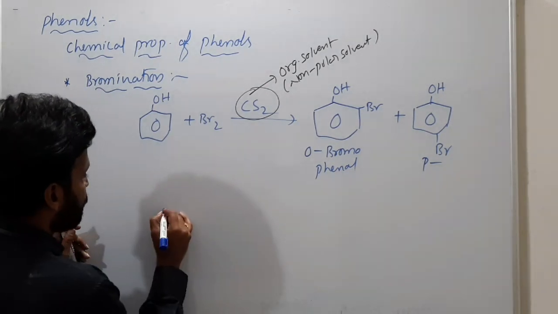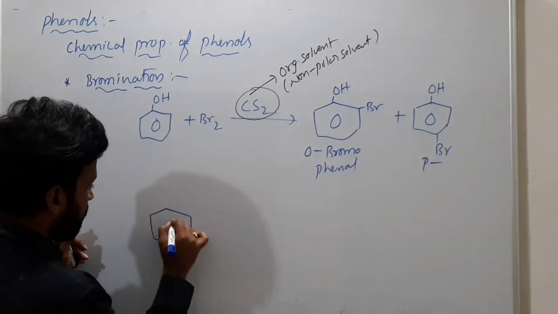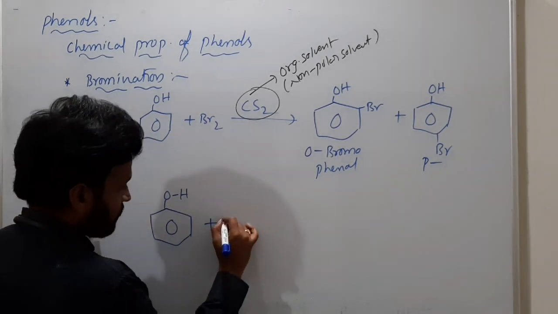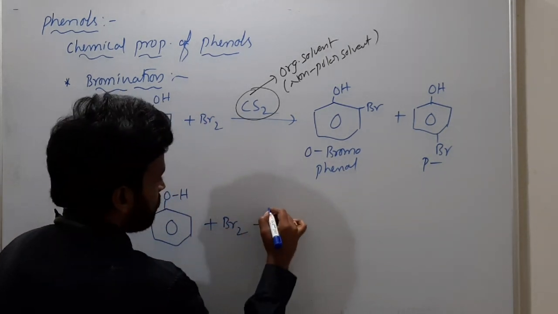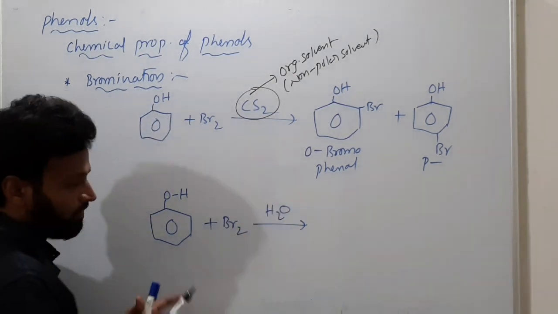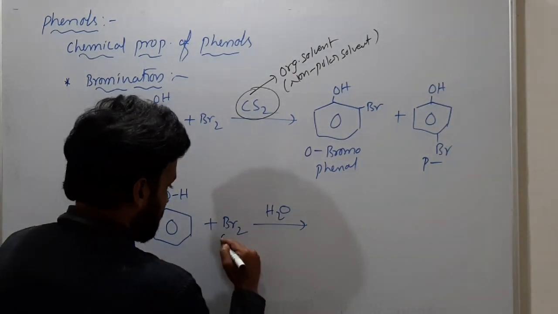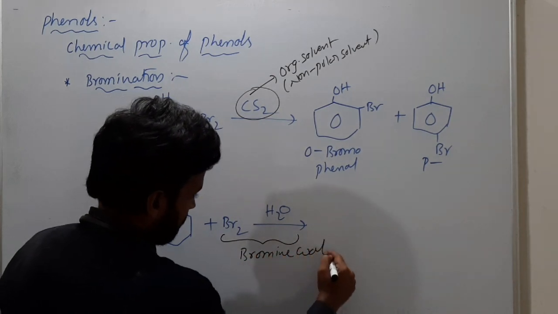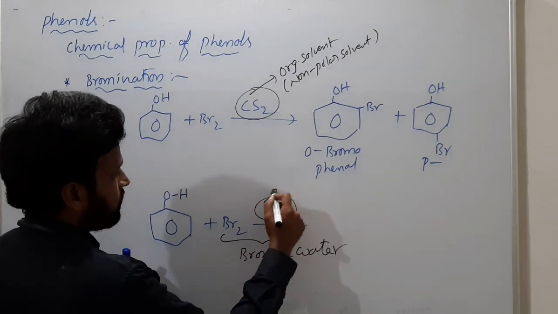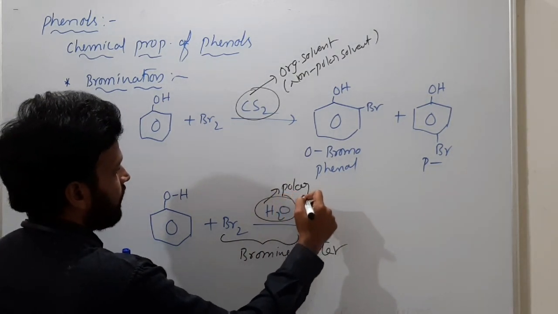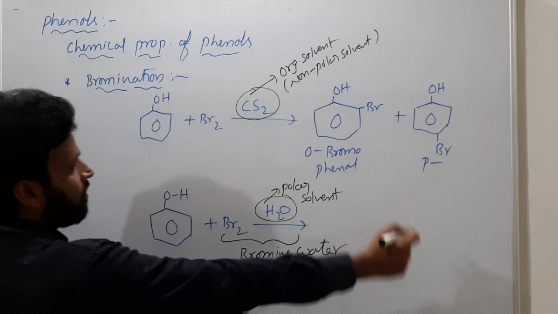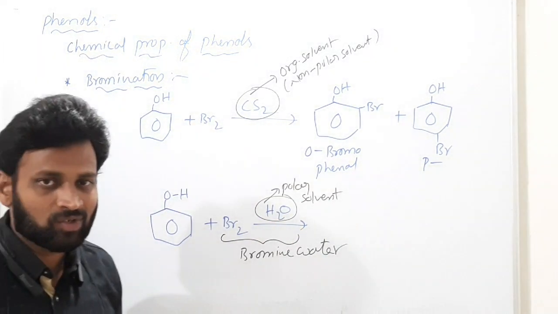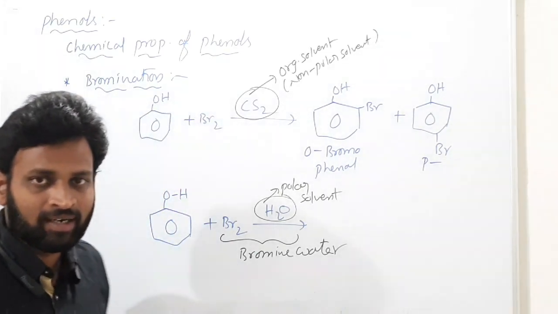But if you use the same phenol, C6H5OH, and I am adding bromine in presence of some water, commonly they will say bromine water. Simply bromine water is given. This is a polar solvent. What solvent is this? Polar solvent. Phenol with bromine in presence of a polar solvent like water.